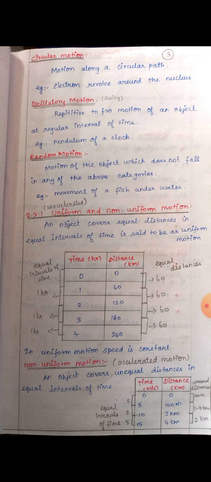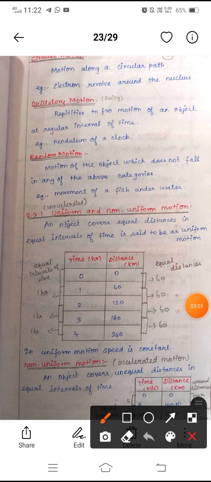Example, we can say the pendulum of a clock. When the pendulum of the clock is striking, at a particular time it is going this side and another time it is coming this side. Likewise, it is moving from here to here. This is said to be oscillatory motion.